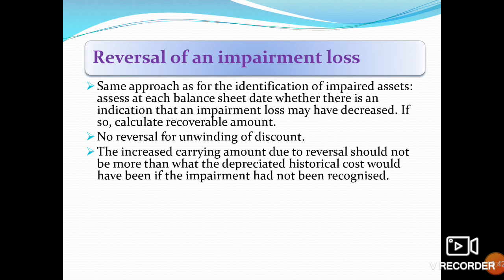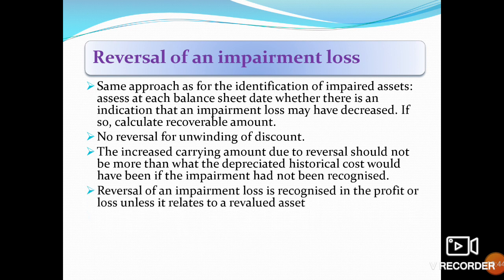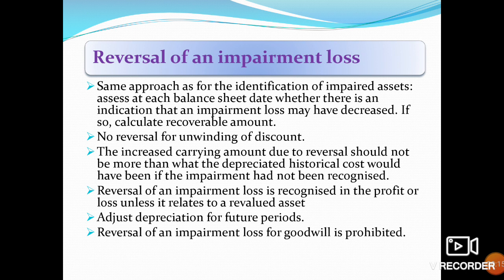We have discussed already: the reversal of an impairment loss is recognized in profit or loss unless it relates to a revalued amount. Record the reversal in the profit and loss account; if it is under the revaluation model, then it is recorded in other comprehensive income as revaluation surplus in equity. Adjust depreciation for future periods on the basis of the new carrying value. Reversal of an impairment loss for goodwill is prohibited. It is not applied to goodwill.